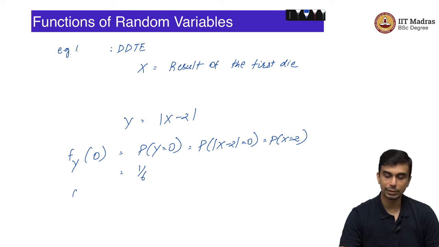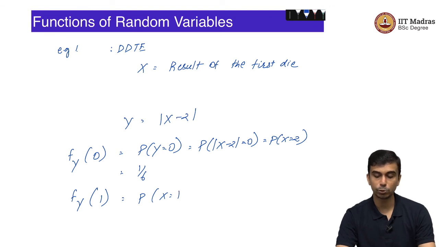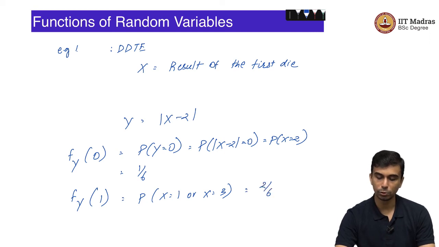If it is the counting probability measure, this is exactly equal to 1 by 6. What is F_Y of 1? This is the probability of Y equal to 1, which means the probability that the absolute value of X minus 2 is equal to 1, which is the probability of X equal to 1 or X equal to 3. This is equal to 2 by 6, and so on.